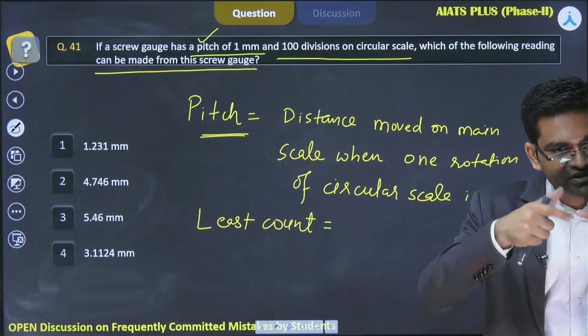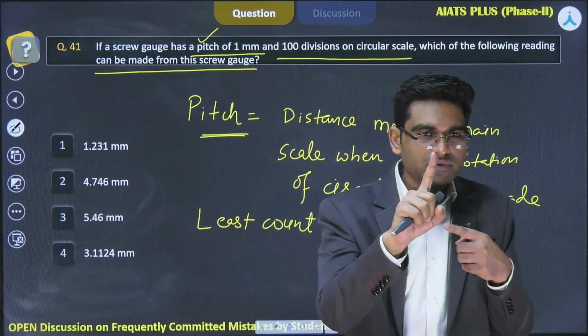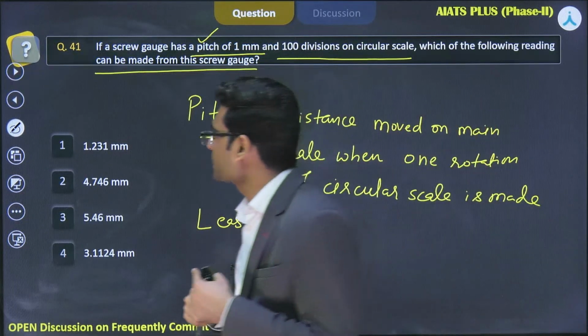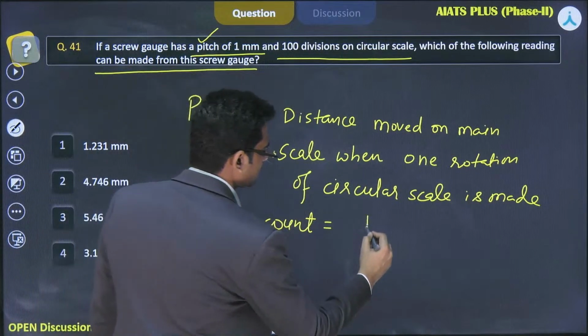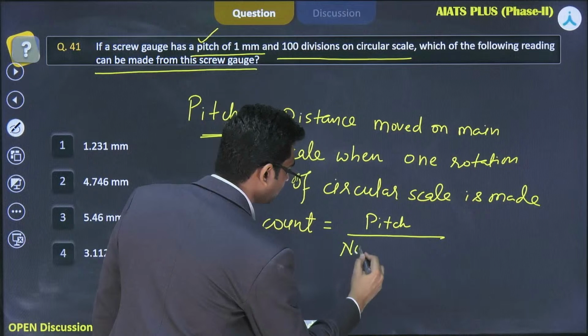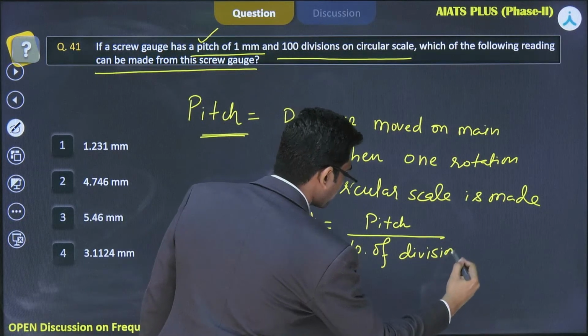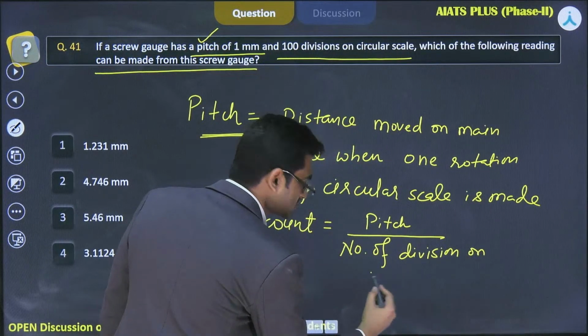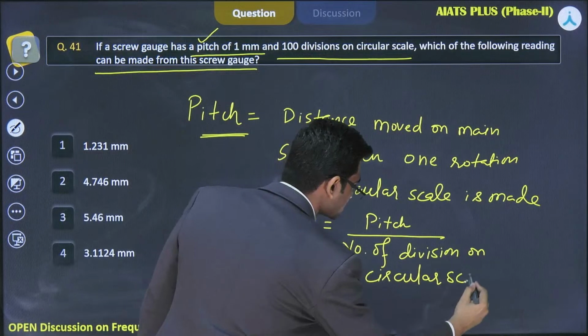So the least count should be pitch divided by the number of divisions on the circular scale, not the main scale, the circular scale.